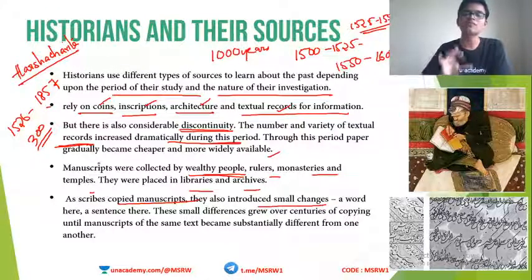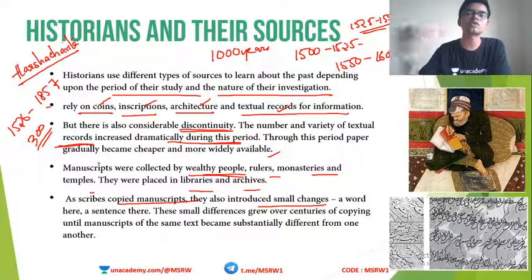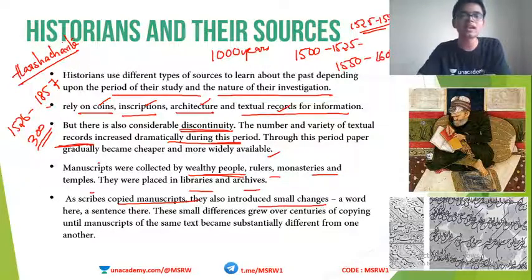So all these factors will affect the historians while deciphering history. They cannot rely on a particular source more than what is required. That's what I am telling. Even though we have all these sources, still we have challenges because the reliability of the source is in question.